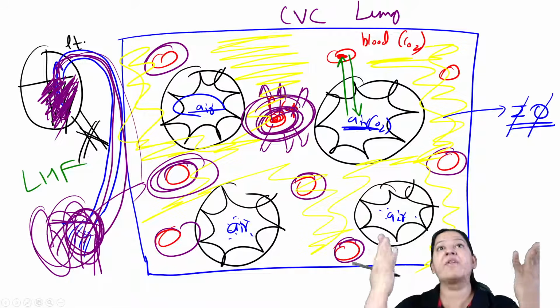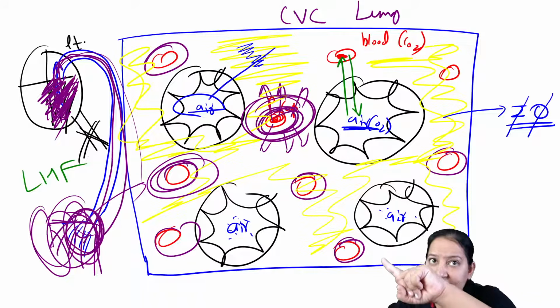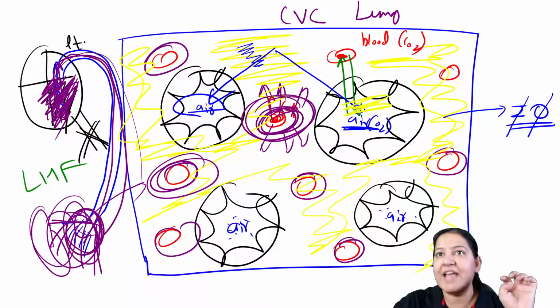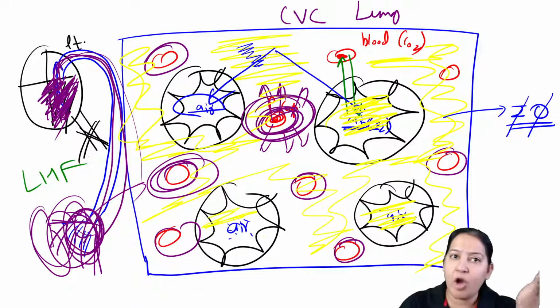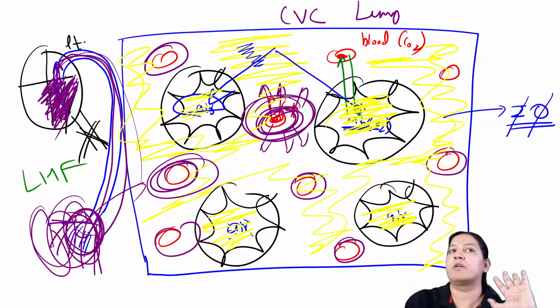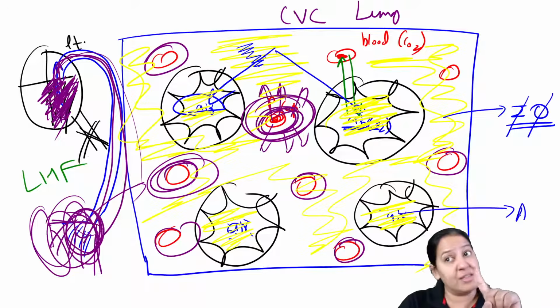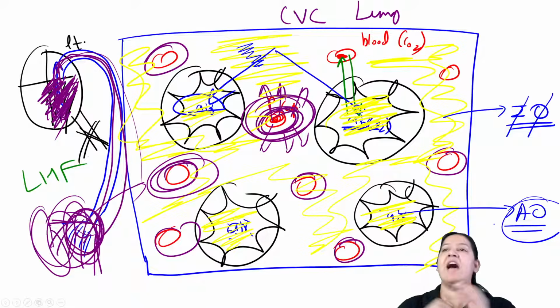Now, when the edema increases too much, can you see the yellow fluid? From the interstitium, it will go inside the alveoli, and this edema gets gathered inside the alveoli. Here in the space where normally air is present, instead of air, now water is present. They are full of water. Water means edema. So this edema is known as alveolar edema. This is stage 2, alveolar. Now the person will have respiratory distress, a respiratory problem.